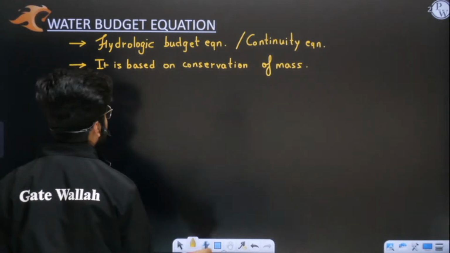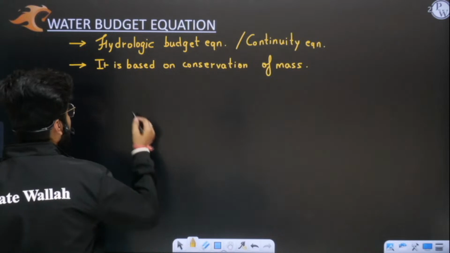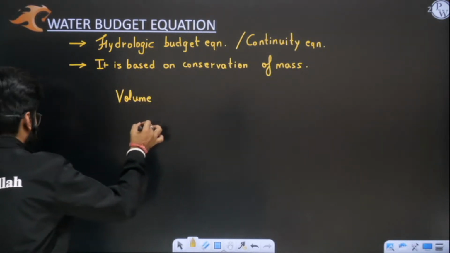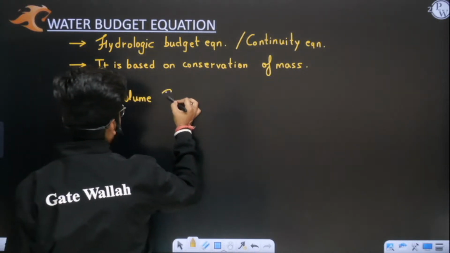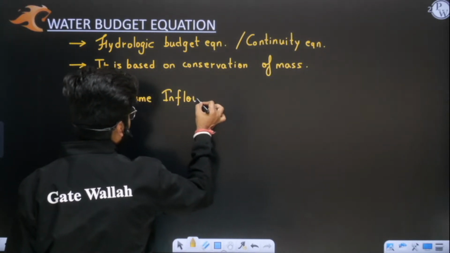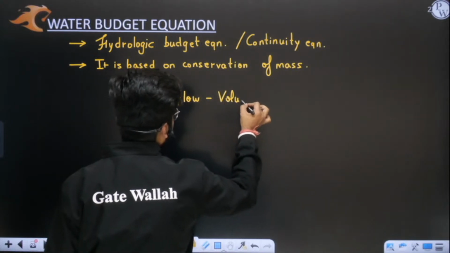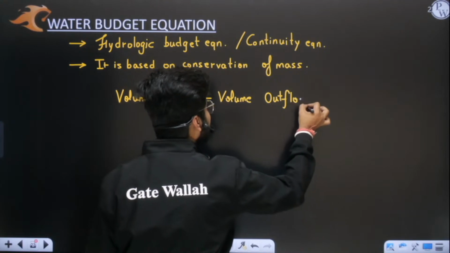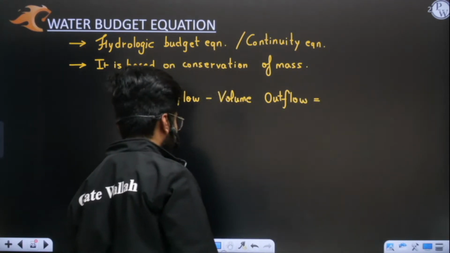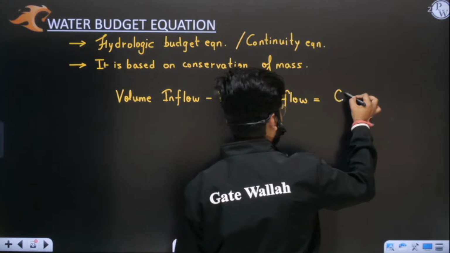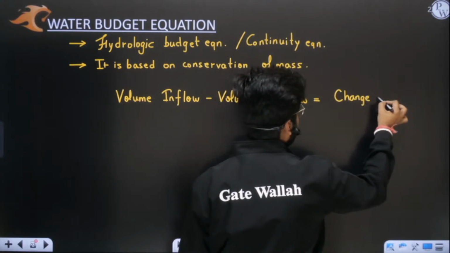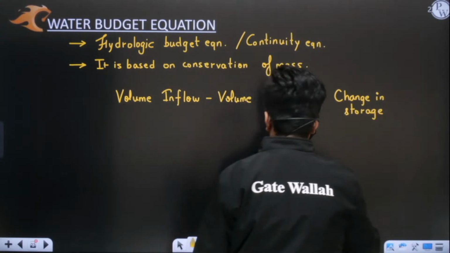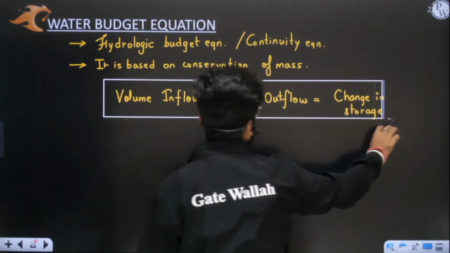So what this equation states is, if you have a certain area, the volume of water inflow minus the volume of water outflow will be equal to the change in storage. This is the simple equation.